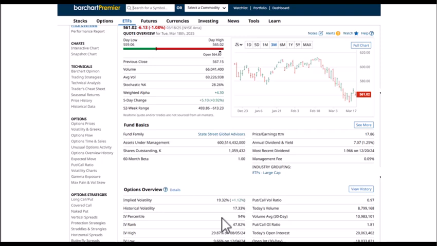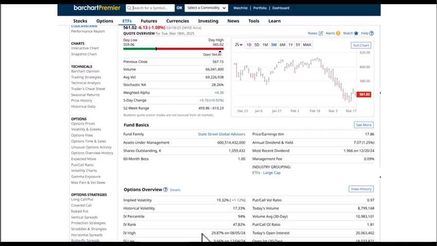And right below that, we have the two things that we're interested in knowing. So we've got our IV percentile of 94% and our IV rank of 47.82%. Notice how drastically different those particular figures are, and it's exactly due to what I've been talking about here.